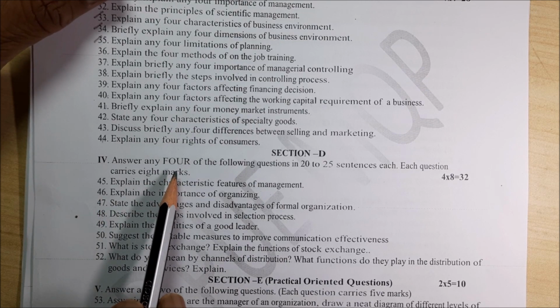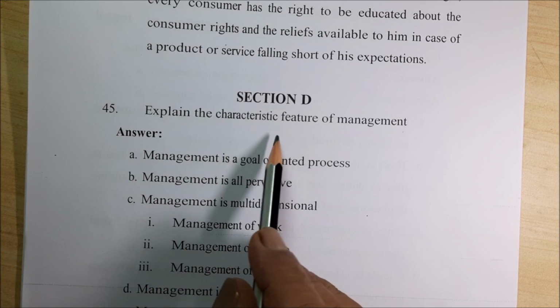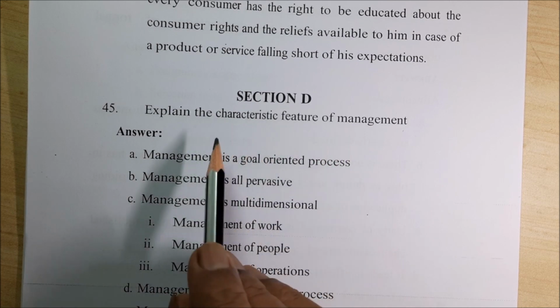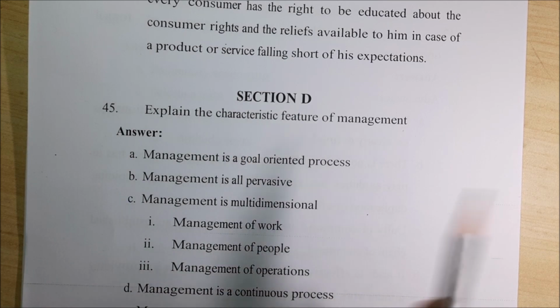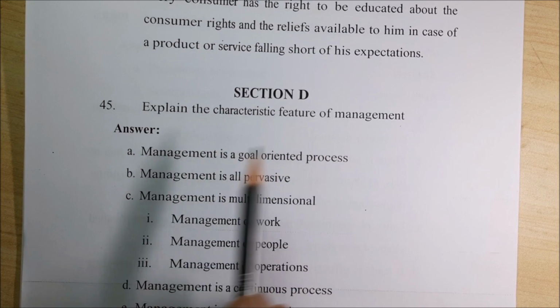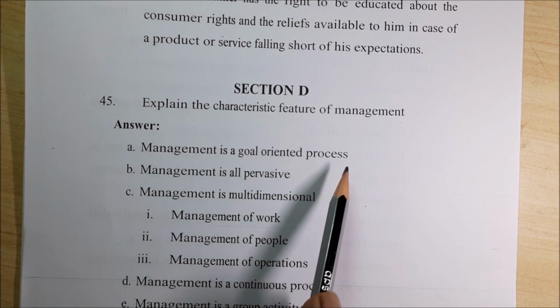They have asked 4, but I have written all the questions. So, explain the characteristic features of management. I have already told you characteristics are nothing but particularly both advantages and disadvantages. That is management. Number 1, management is a goal oriented process.